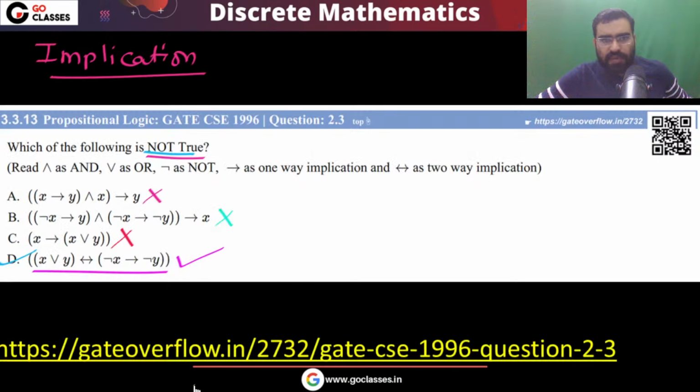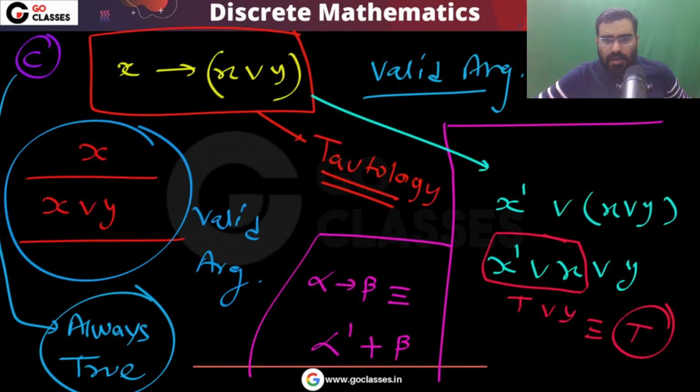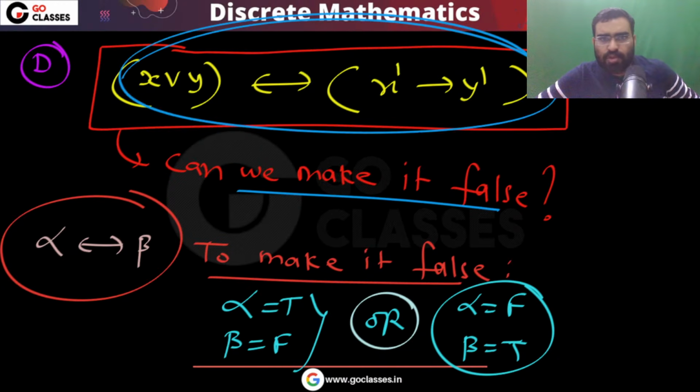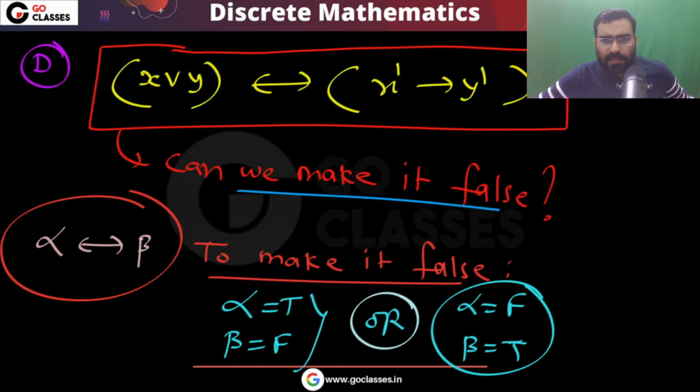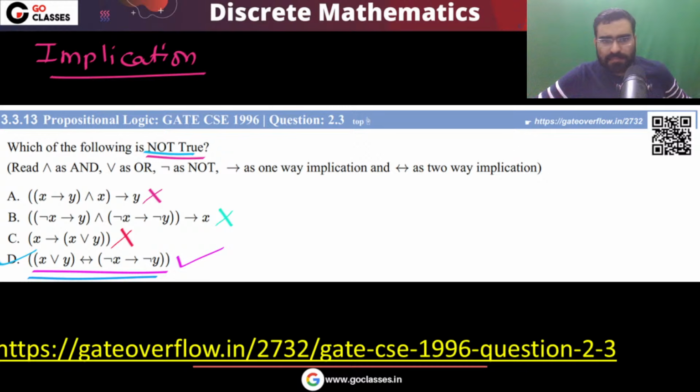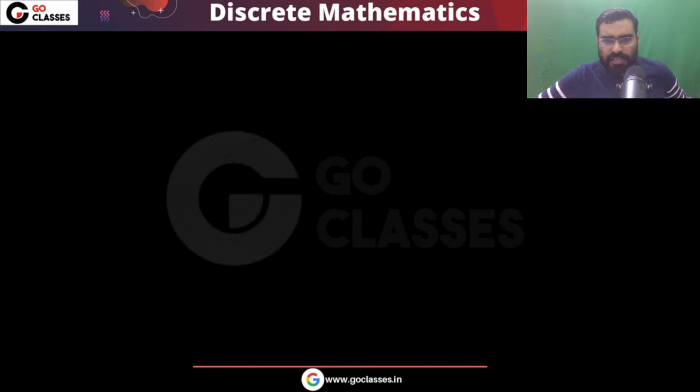So remember, when can I say an implication is false? When it is possible to make it false, or I can say an implication is false when it is not a tautology. I hope this point is clear. In option D, we are asking, can you make it false? Is there at least one situation where you can make it false? Yes, we can make it false. Option D is not a tautology, so this is your answer. For this question, the answer will be option D. If you have any doubt in this question, you can ask.